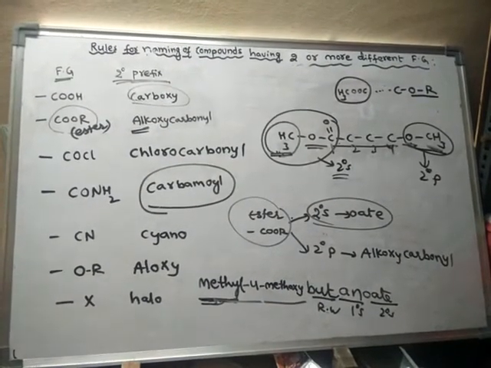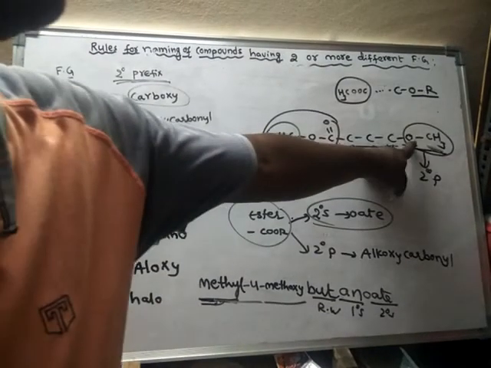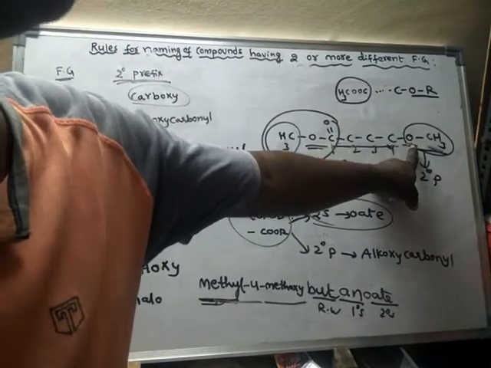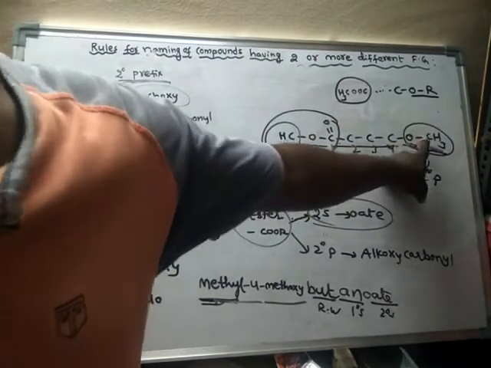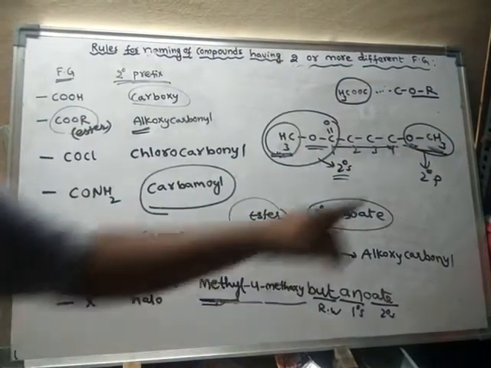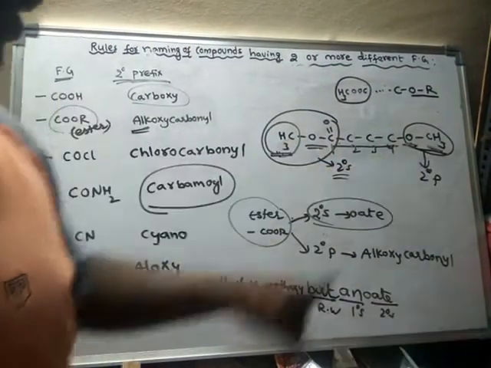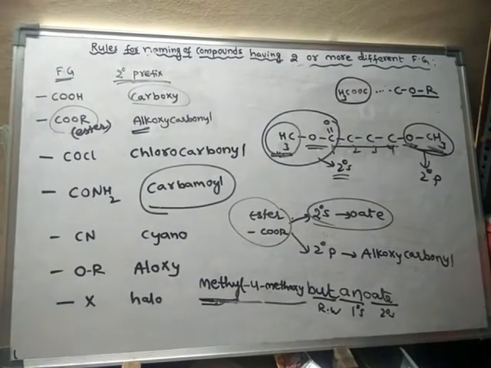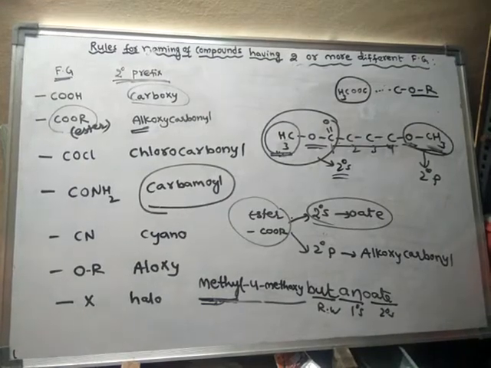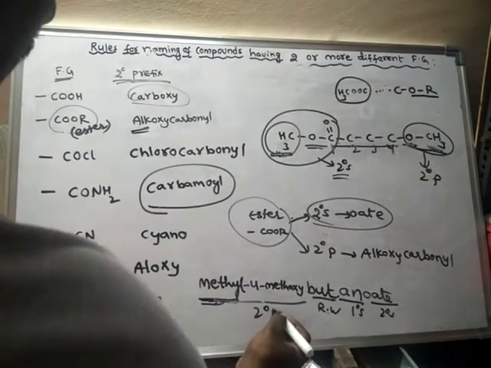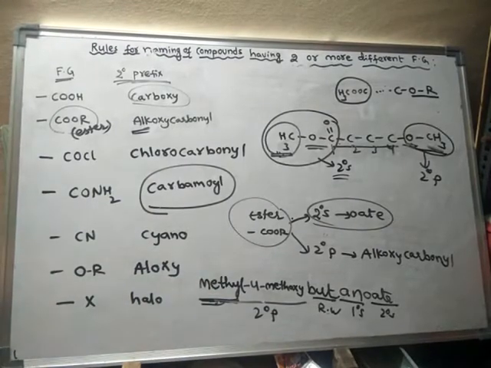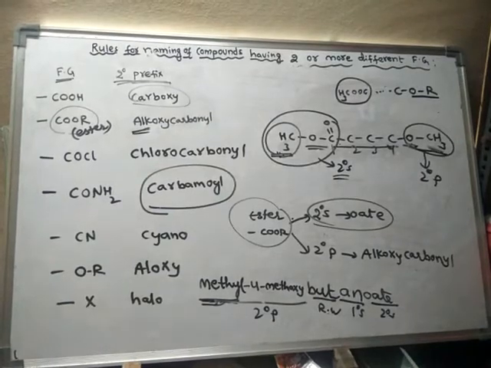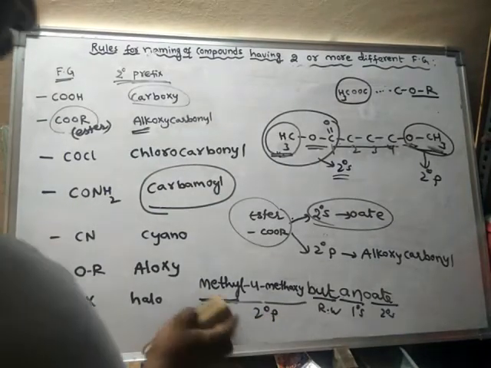So don't forget, we have to write the locant on which this alkoxy group is present. The alkoxy group is present on the 4th carbon, hence it is 4-methoxy. So 4-methoxy butanoate. This is the secondary prefix, right? So like this, the name will go.